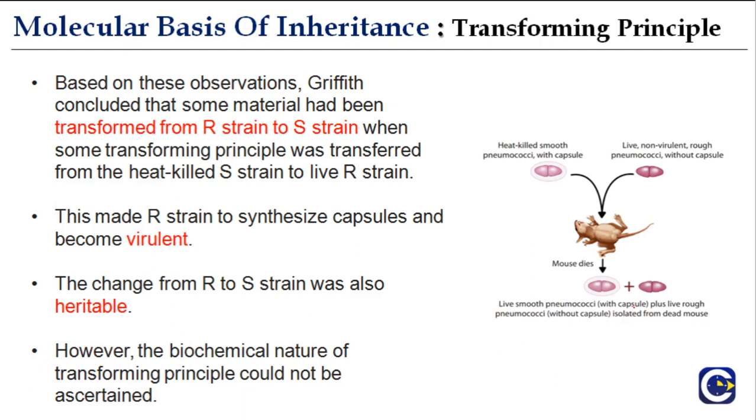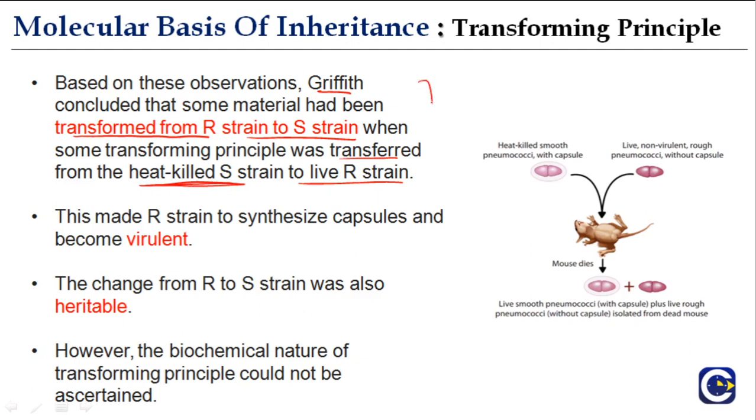So based on these observations, Griffith concluded that some material had been transformed from R strain to the S strain when some transforming principle was transferred from the heat-killed S strain to the live R strain.